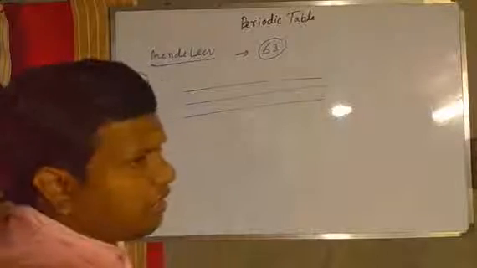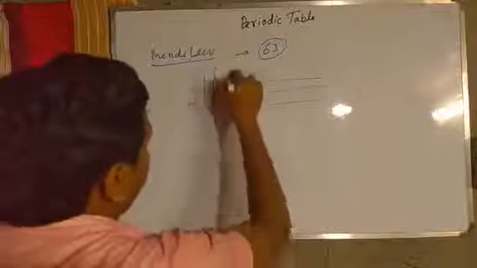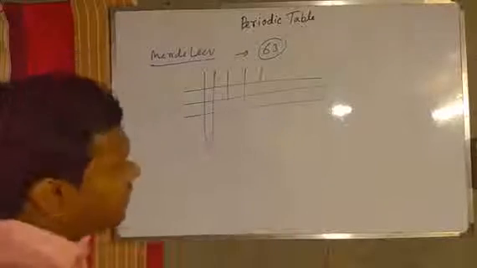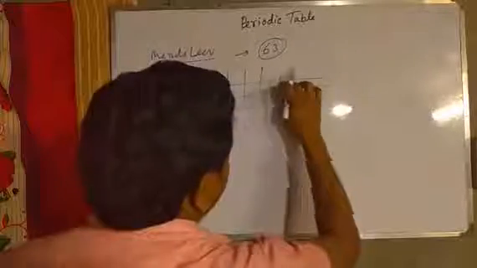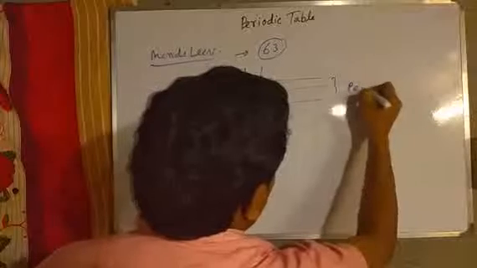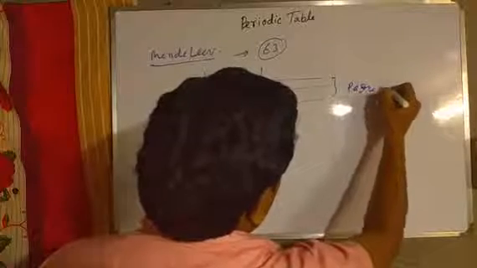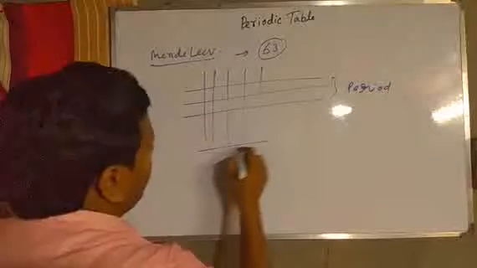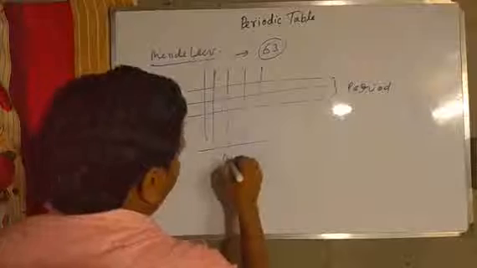by some horizontal lines and some vertical lines. These horizontal lines are called periods and the vertical lines are called groups.